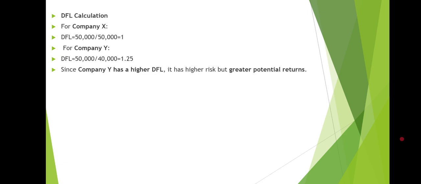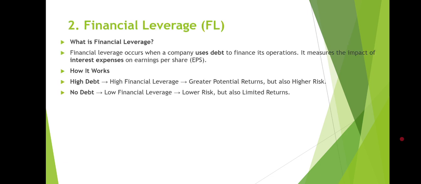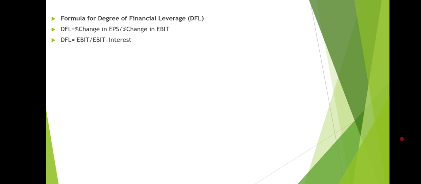So let's calculate the DFL, the degree of financial leverage, for company X and company Y. You can use the formula here: EBIT divided by EBIT minus interest.